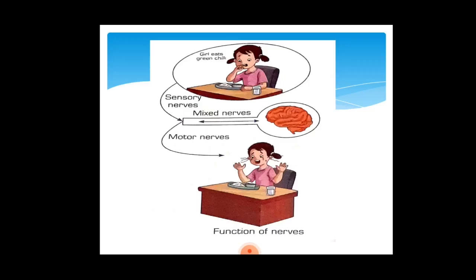Now, the function of nerves. Suppose in this diagram, as you know, the girl is eating chili, so the sense organ is the tongue. From this, the disturbance travels to the mixed nerve, and then the mixed nerve carries it to the brain, and after interpreting, the information comes back to motor nerves, and motor nerves order our muscles to move. That is, the girl is crying, that is the effector organ, that is the effect of green chili. So these 3 types of nerves are involved in this process.